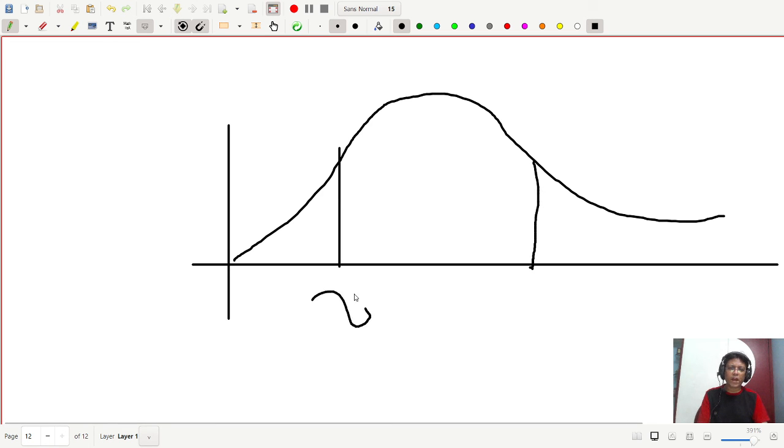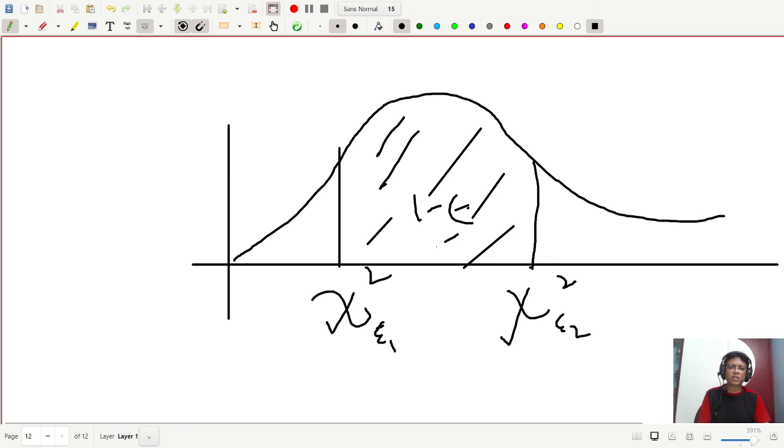This is your chi-square epsilon 1, and this is your chi-square epsilon 2, and this is your 1 minus epsilon. This is the region of confidence, and this probability is 1 minus epsilon. So this is your chi-square curve, the graph of the chi-square distribution.